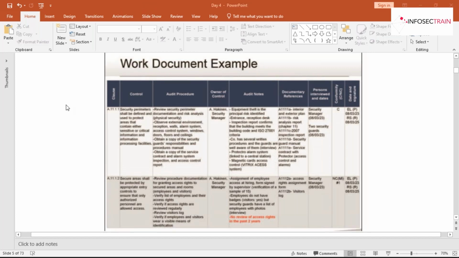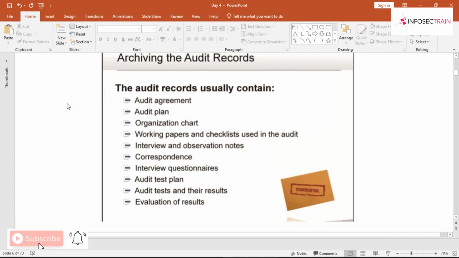Now, talking about the next section, that is archiving the audit records. The audit records may contain, guys, the audit agreement that has been signed between the auditor, auditee, and the certification body.